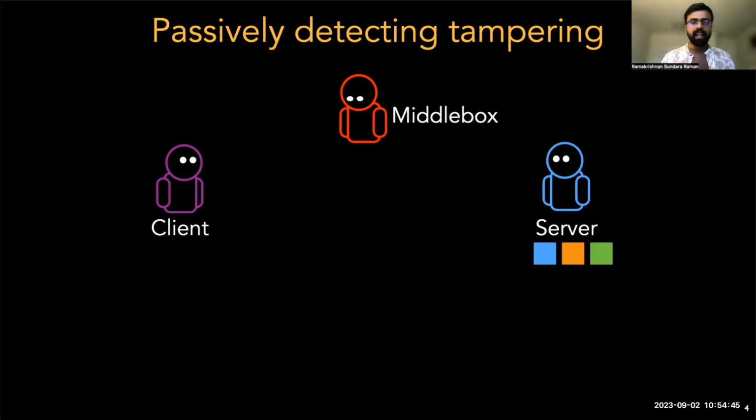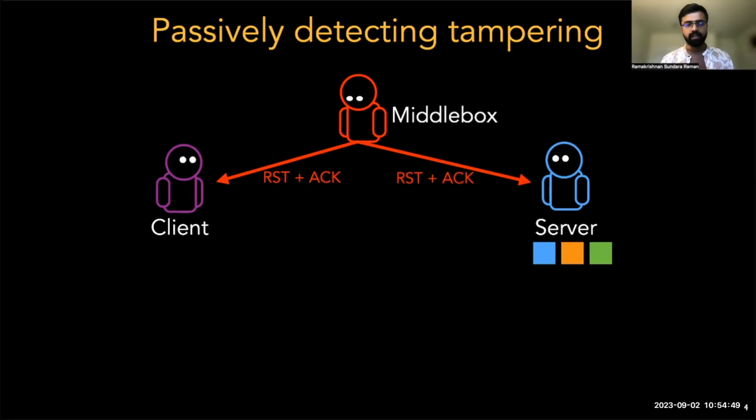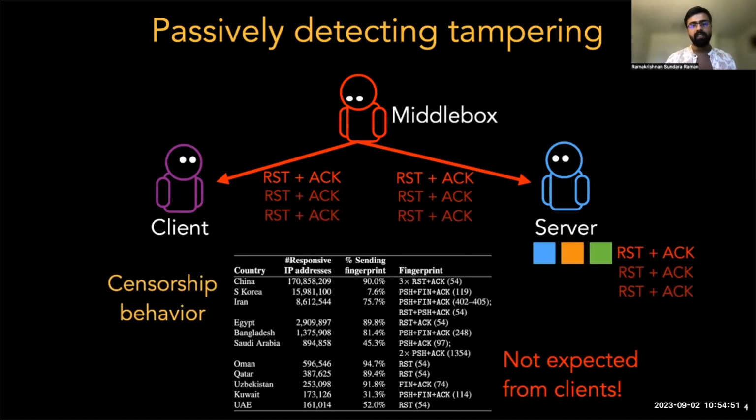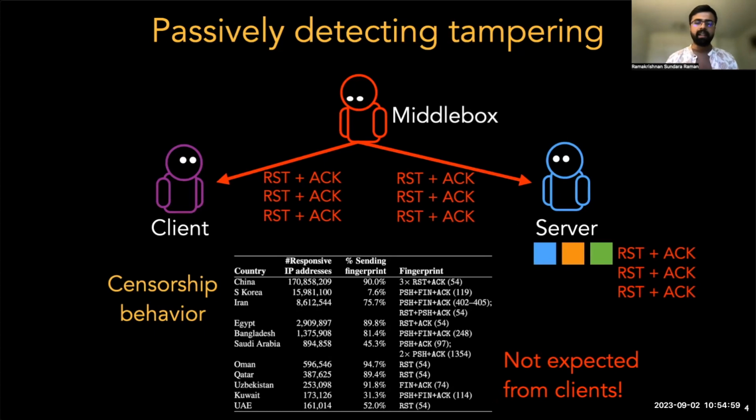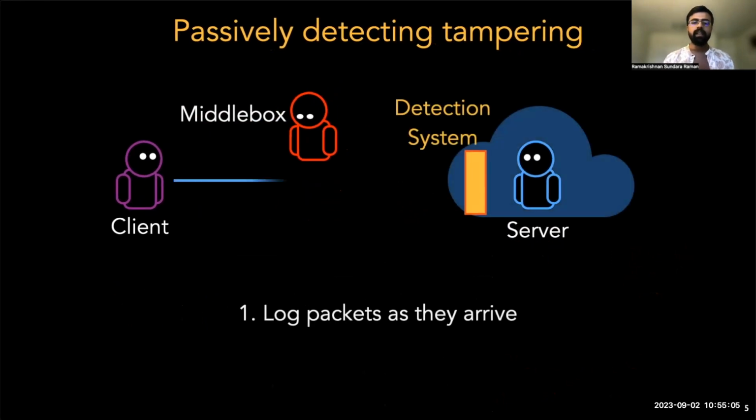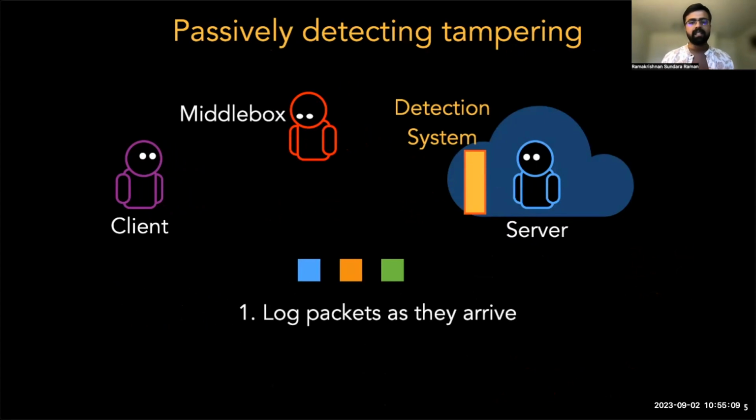We use the insight that tampering signals are not only visible to clients, but also to servers. It works to our favor that the tampering behavior of middleboxes, especially those deployed in censorship systems studied in previous work, represent sequences of packets that client applications typically would not send. Using this insight, we developed a method to detect connection tampering from completely passive data collected by the server side.